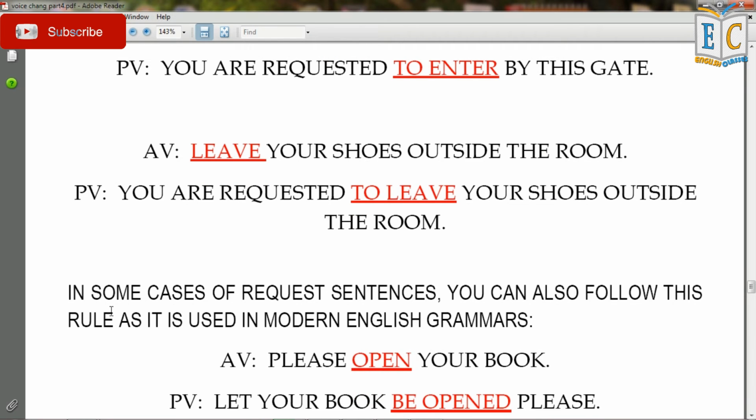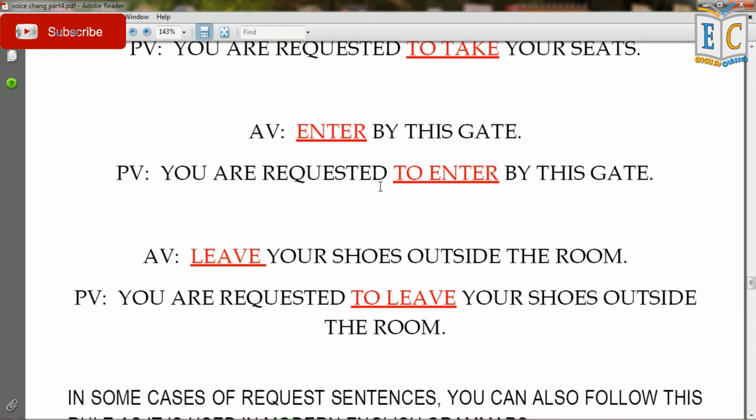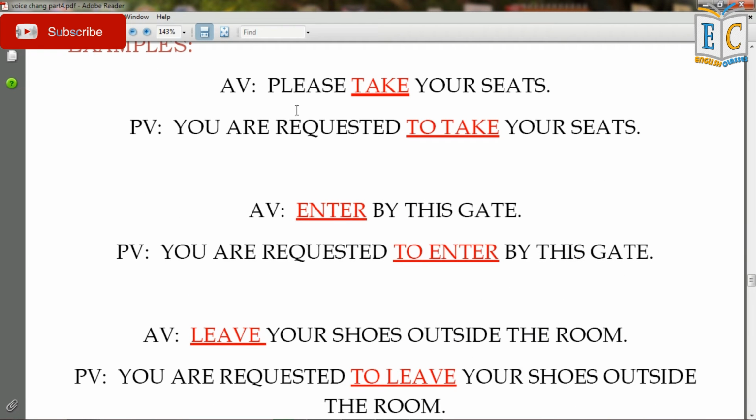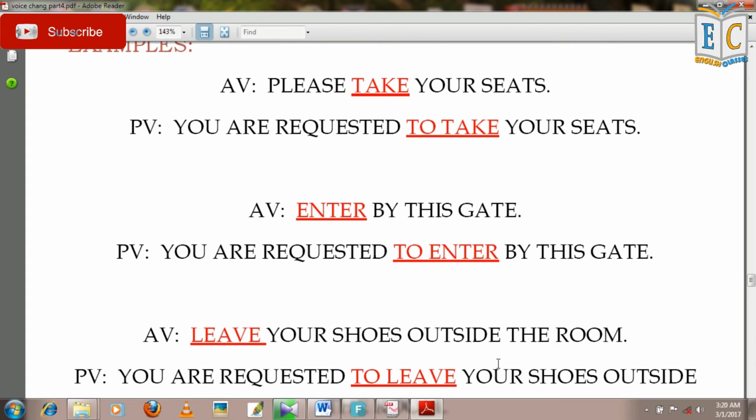So you should remember that when you see words like please, it is a kind of request, so you have to follow these rules of voice change. And even when you find some politeness in a sentence, like enter by this gate or leave your shoes outside the room, you have to follow this rule of voice change.